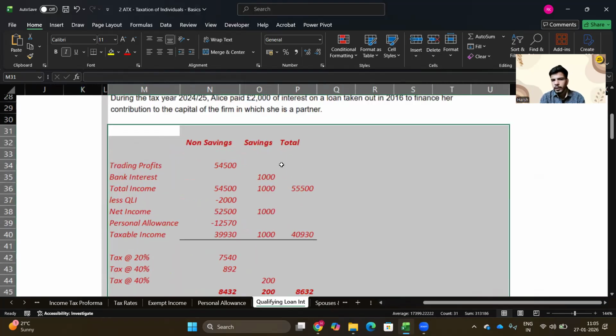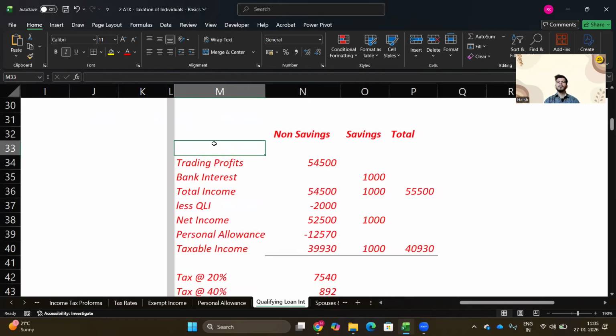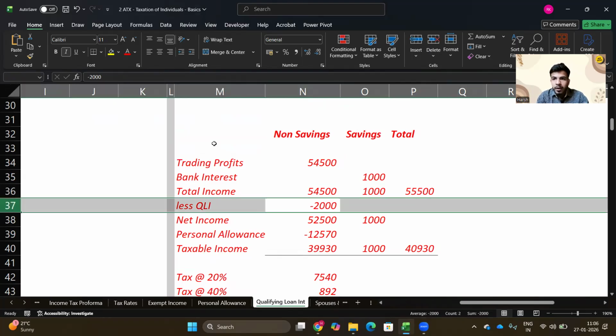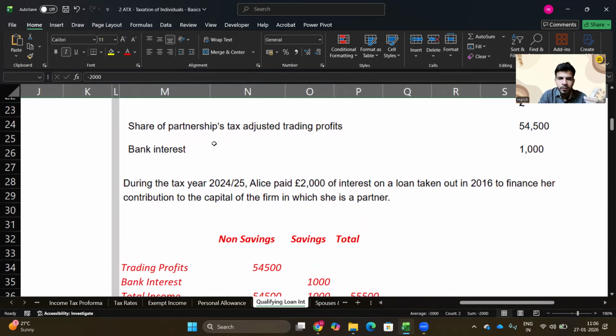Let's put everything in the table. Let's bifurcate it into non-savings and savings income. We do not have any dividend income here. So trading profit was 54,500 pound. My bank interest was 1,000 pound. So my total income is here. Then we have qualifying loan interest of 2,000 pound, because she borrowed to contribute capital to the firm.